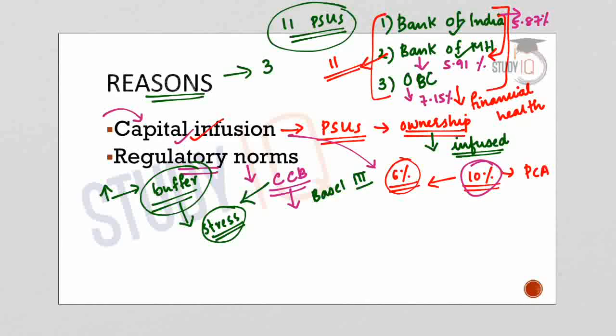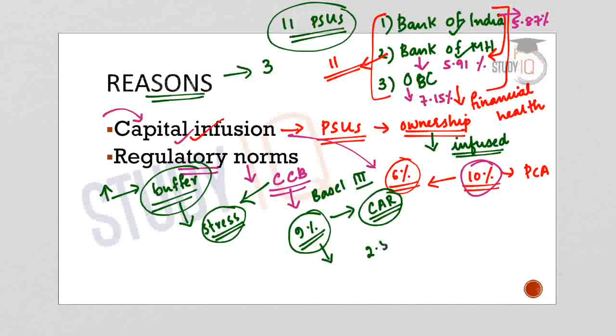And in India, the minimum capital requirement is 9%. So this is what we have discussed under CAR or capital adequacy ratio. So the minimum percentage in India is 9%, and the capital conservation buffer would be 2.5 percentage points over and above the minimum capital requirement. So 9% plus 2.5 percentage points. So this is capital conservation buffer. This comes under the Basel III norms, and this is an important regulatory norm that is considered by the RBI while deciding the financial health of a bank.